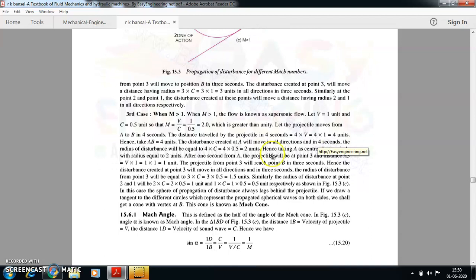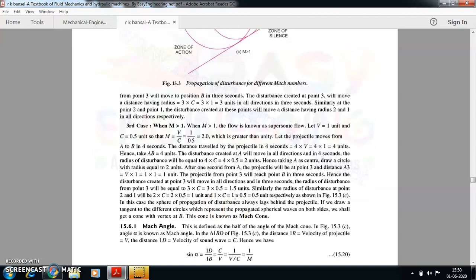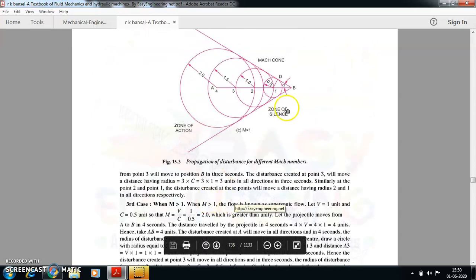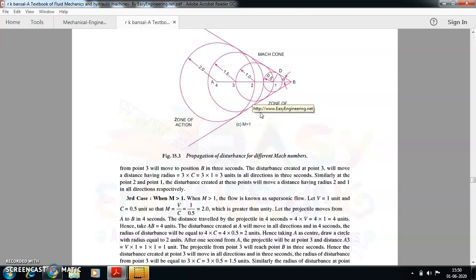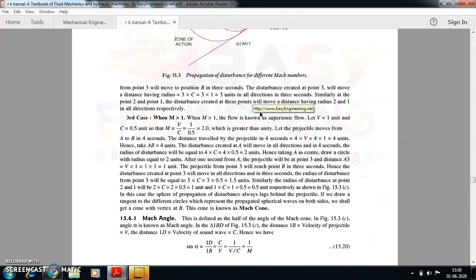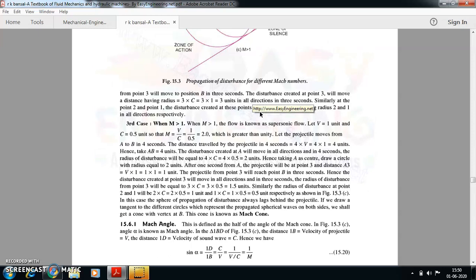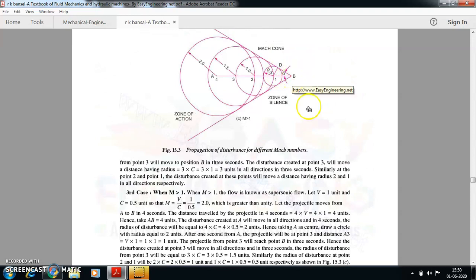So in this particular case, the sphere of propagation of the disturbance wave is always behind the projectile motion. The projectile is much faster. See, the point B is outside the circle, right? So the disturbance wave is going slower compared to the projectile movement. This is an important thing. If you draw the tangent, you are going to get a cone, and that cone is called a Mach cone. The vertex of this particular cone will be at the point B.